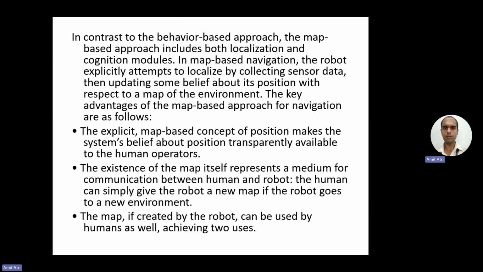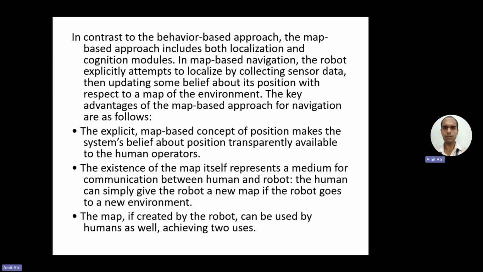In contrast to the behavior-based approach, the map-based approach includes both localization and cognition modules. In map-based navigation, the robot explicitly attempts to localize by collecting sensor data, then updating its belief about its position with respect to a map of the environment. These are the differences between the two methods.